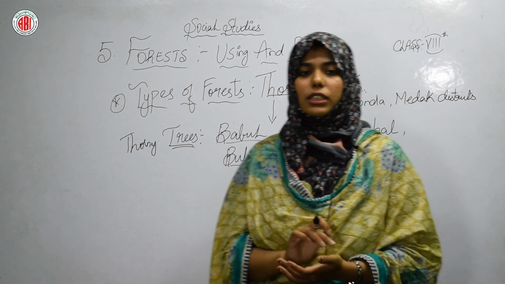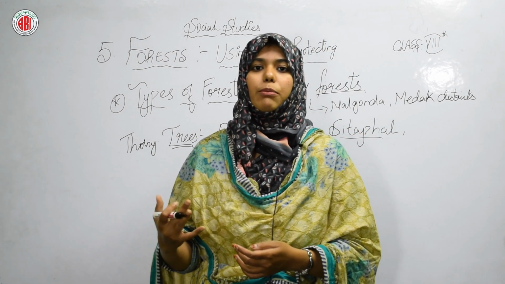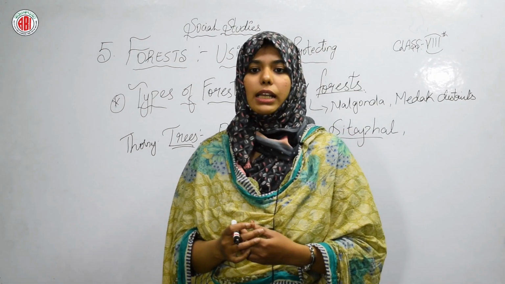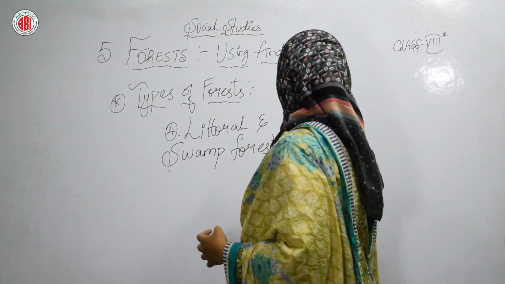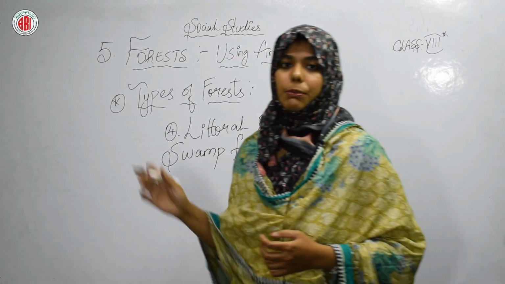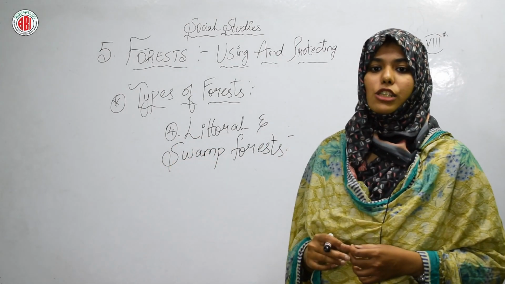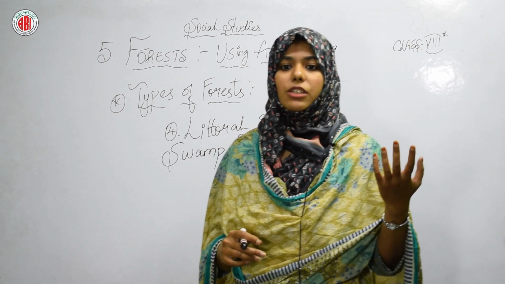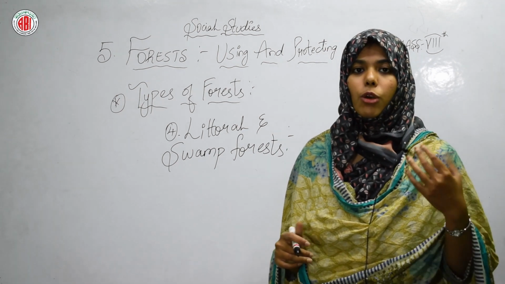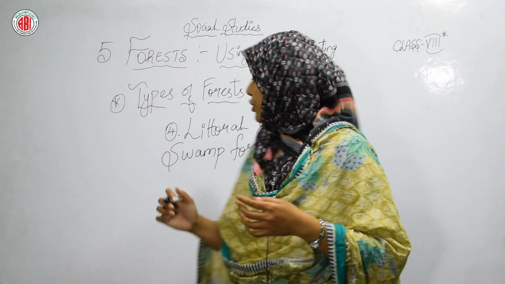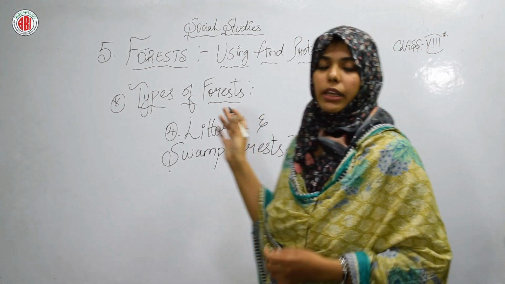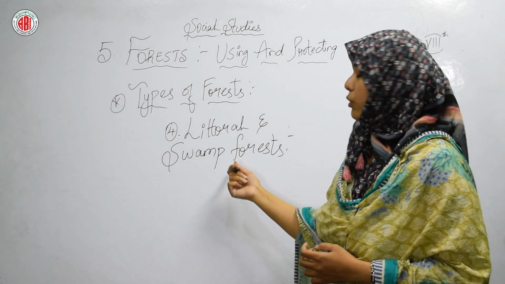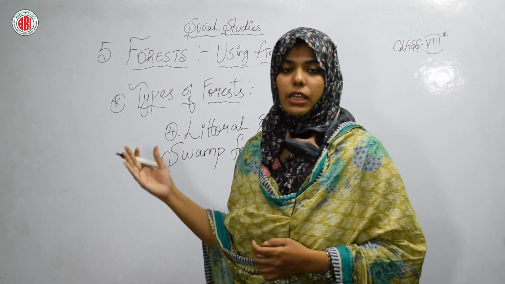So without any further delay, let's move to another type of forest, and the last kind of forest is the littoral and swamp forests. So let's see in detail about such kind of forest. These forests grow mostly on the sea coast, sandy beaches and marshy lands. What do you mean by marshy lands? Marshy, so first let me write the names of the places where these forests are going to take place or grow.